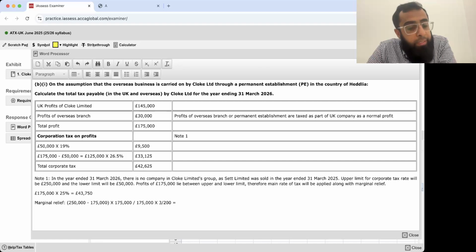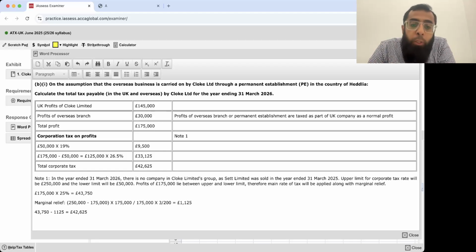So 250,000 minus 175,000, and your marginal relief will be 1,125. So in this case also 43,750 minus 1,125 will give you that same 42,625.